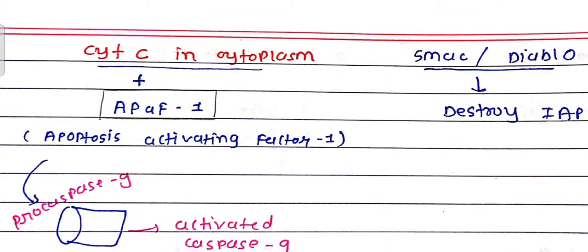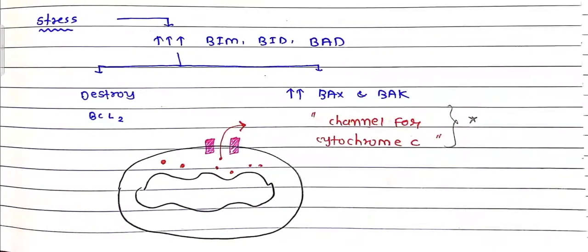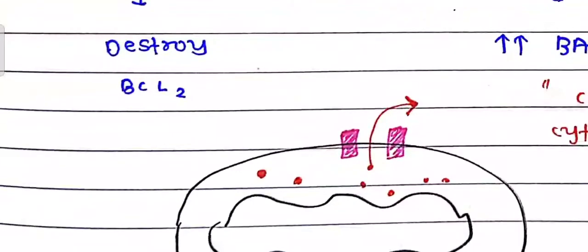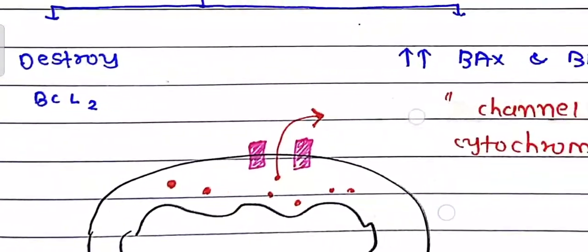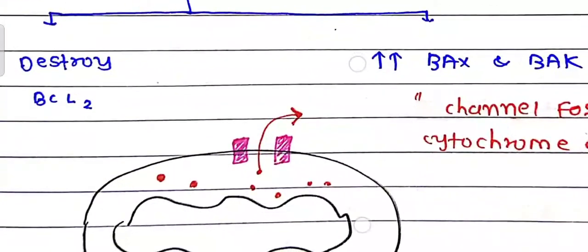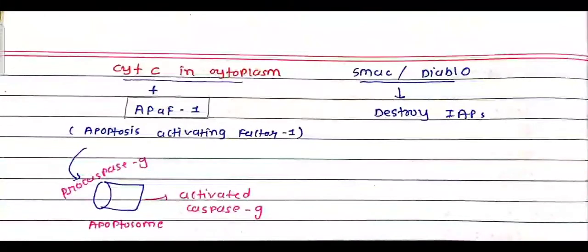So cytochrome C is in the cytoplasm because the anti-apoptotic gene does not work: BCL2 is destroyed and the expression of BAX and BAK increases. So the cytochrome C in the cytoplasm plus apoptosis activating factor 1 get together and form one pore channel named the apoptosome.